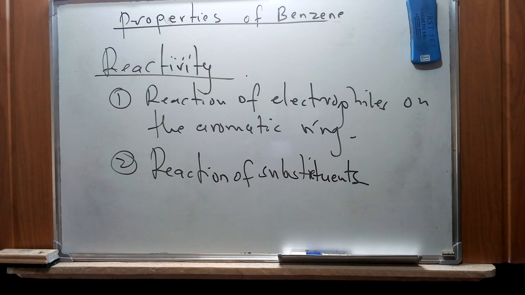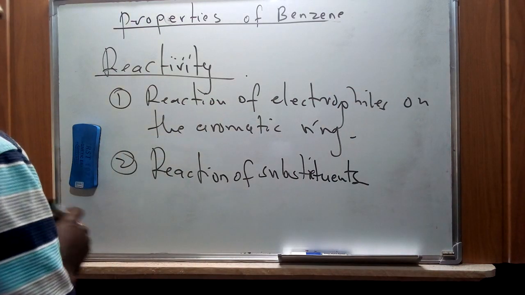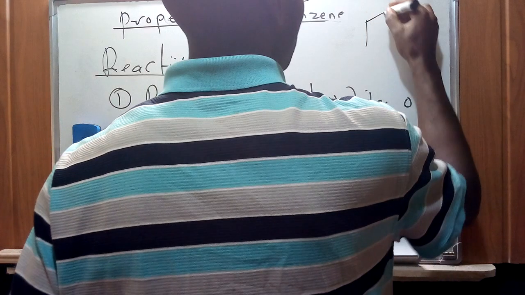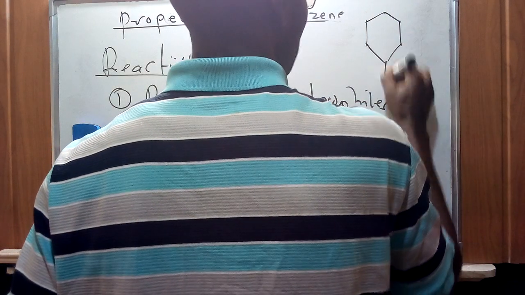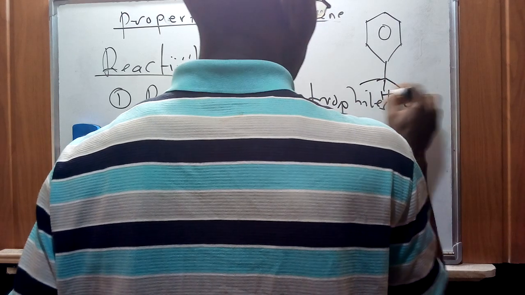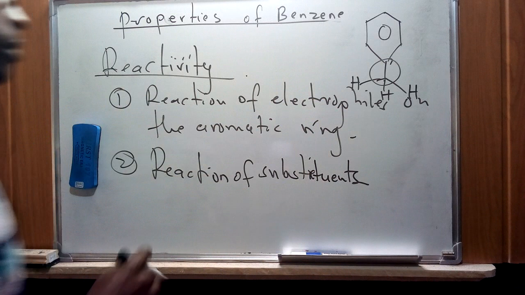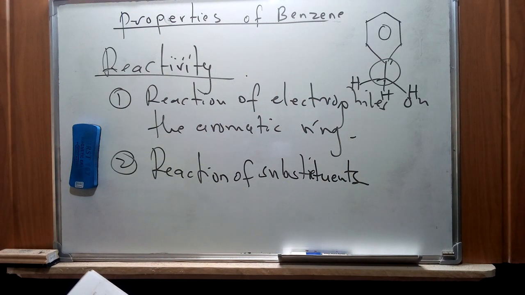the reactivity, the substituents are going to have a different or unique way in which they are going to react now that they are attached to the benzene ring. If I give an example for the methyl group that is attached to the benzene ring, we're going to see that the influence of the aromatic structure around this methyl group is going to influence how that substituent is going to react. Now that is a statement that basically refers to the second statement about the reaction of substituents.